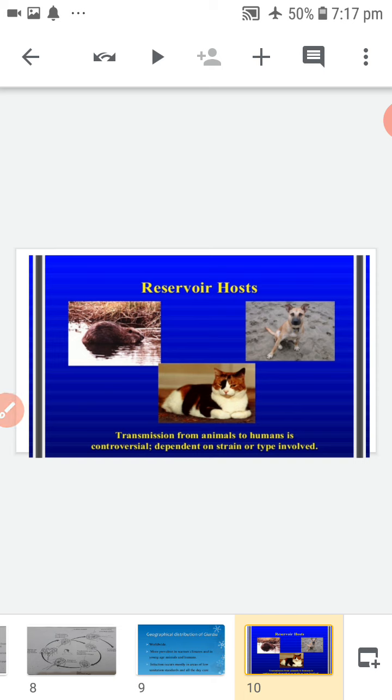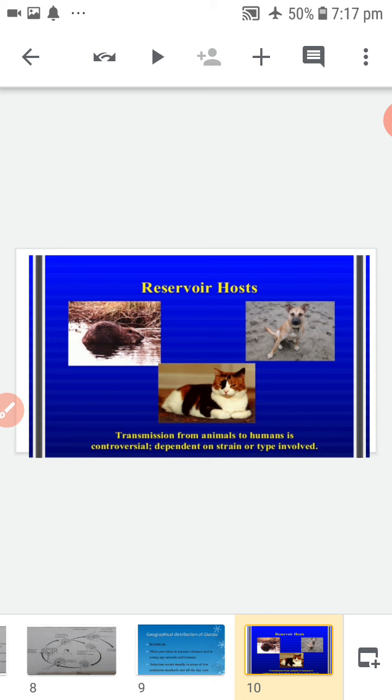Transmission is by the fecal-oral route by ingestion of viable cysts in food and water. The source of infection is mostly human carriers.